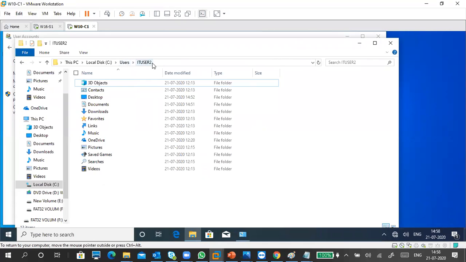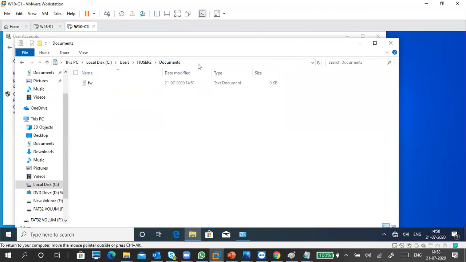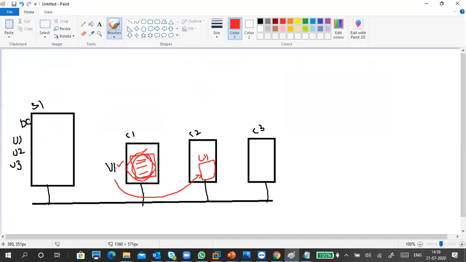User, IT user 2, and these are the folders. If you open Documents, it will show like here: C colon Users, IT user 2, Documents. Like that only it will show. So it stores in this PC, but it won't migrate to the second one.